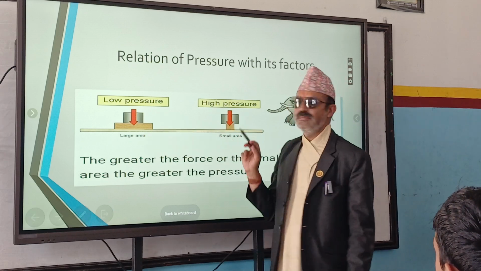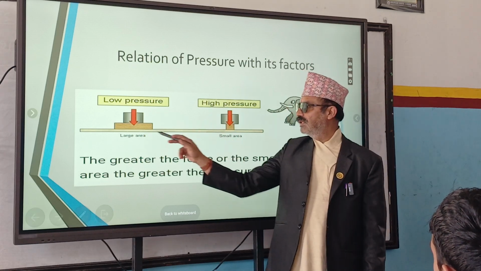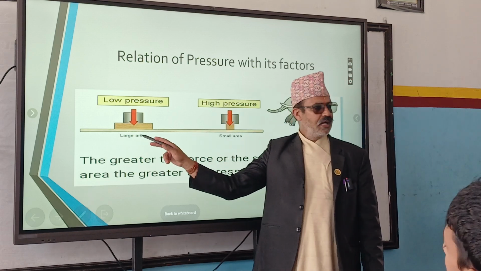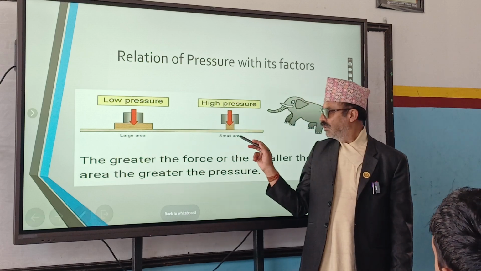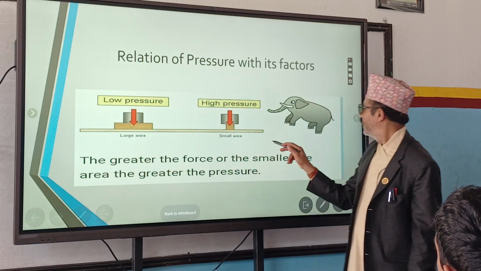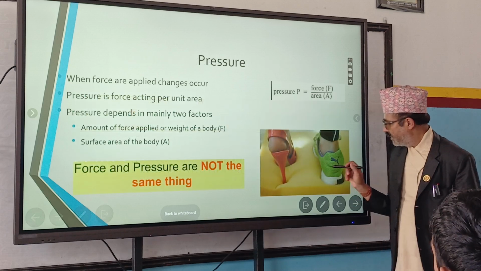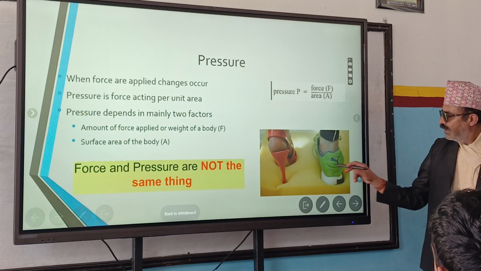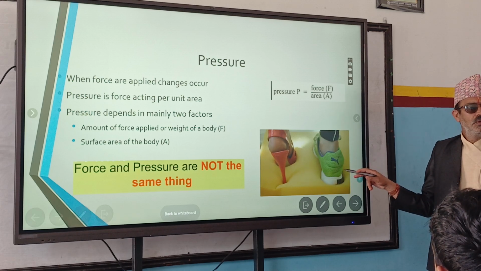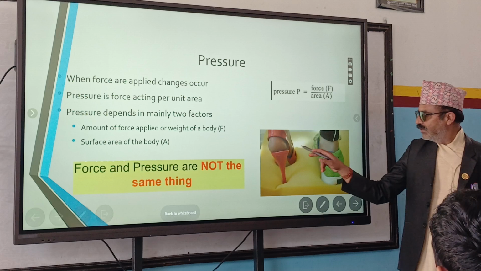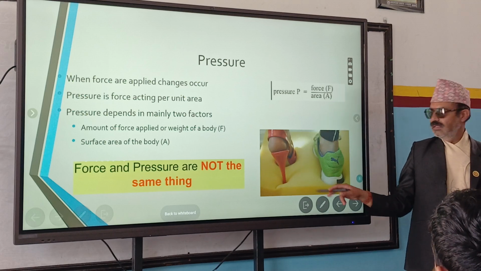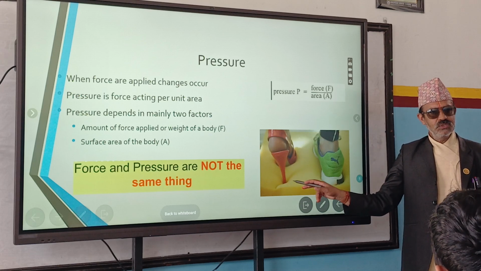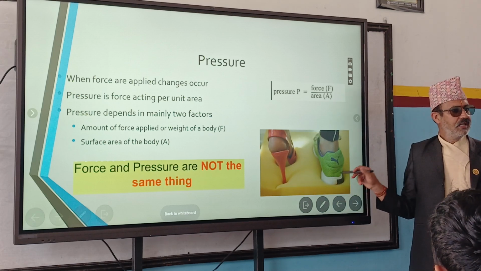Here is low pressure, here is high pressure, right? Compare these two bodies. Area is large, area is small. Large area, less pressure; less area, more pressure. Here you are also given one example. One girl is using high heel shoes, another girl is using flat shoes. In which case is more pressure exerted on the ground? First case or second case? First case. Why? Area is less, more pressure. Area is more, less pressure.